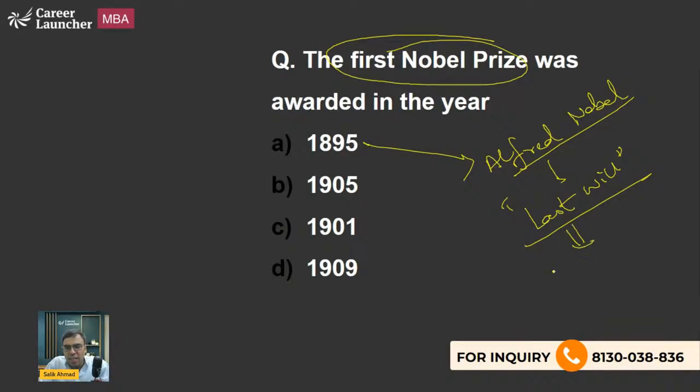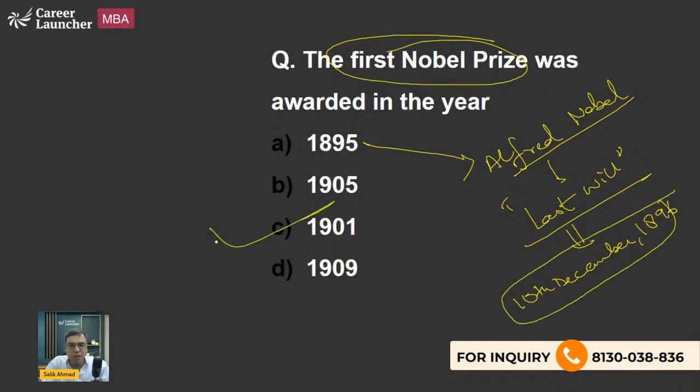And the next year, on 10th December 1896, he died. And 5 years later, the first award was given in the year 1901. This is what you should be knowing. One more thing you should be knowing is that the Nobel Prize awards are announced in the month of October.